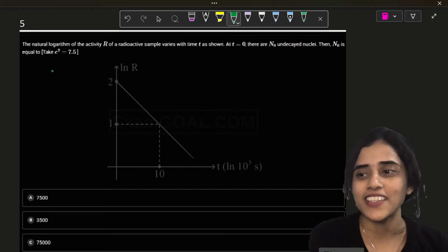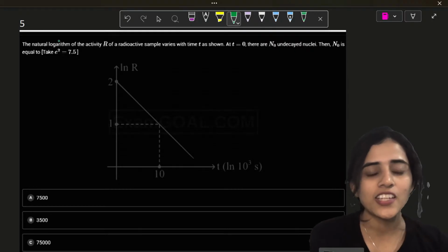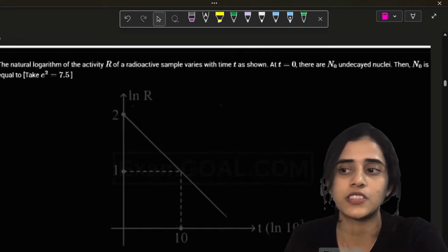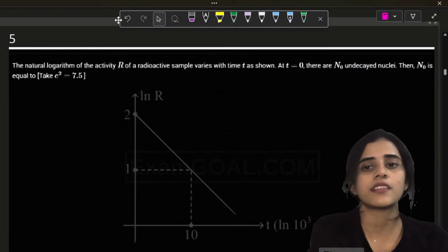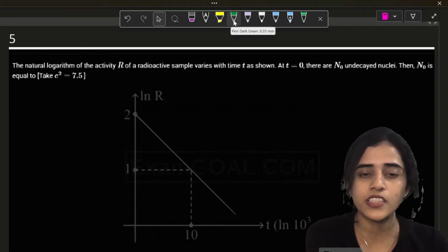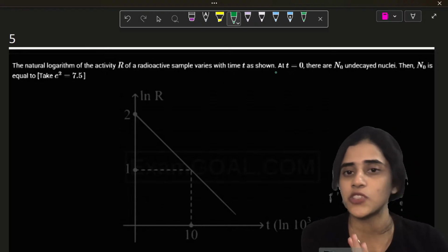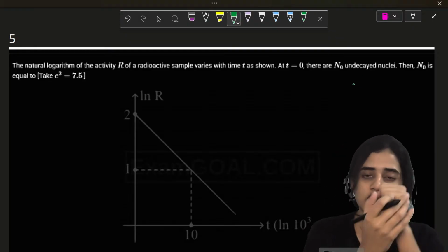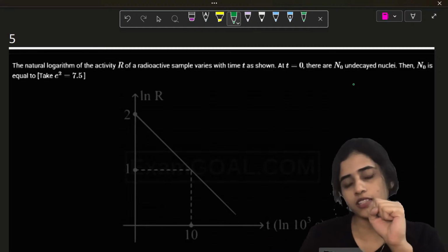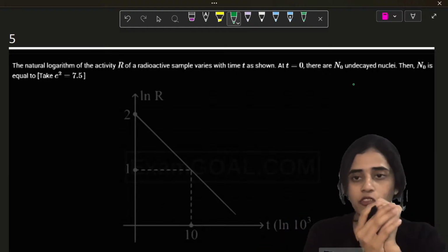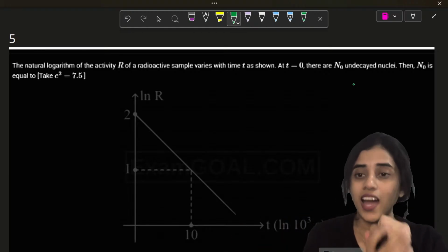Okay, so the next question is the natural logarithmic activity ln R. You might not be able to read the question, no? The natural logarithmic activity ln R of a radioactive sample varies with time as shown. Now there are N0 undecayed nuclei. So initially what happens? Initially it's all radioactive, and then slowly they start decaying. That's what happens in radioactivity. So initially nobody has decayed. Everything is radioactive. Everything is unstable.